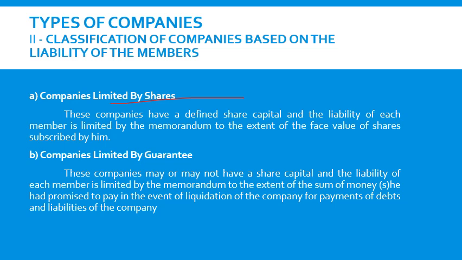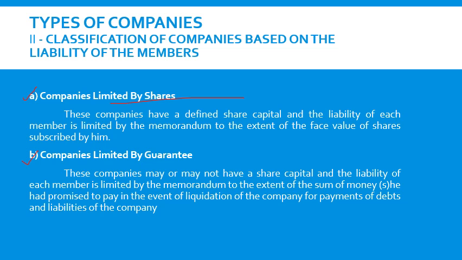And the second classification is company limited by guarantee. The first classification is company limited by shares, and the second classification is company limited by guarantee. These companies may or may not have share capital. Instead, there will be a guaranteed amount.